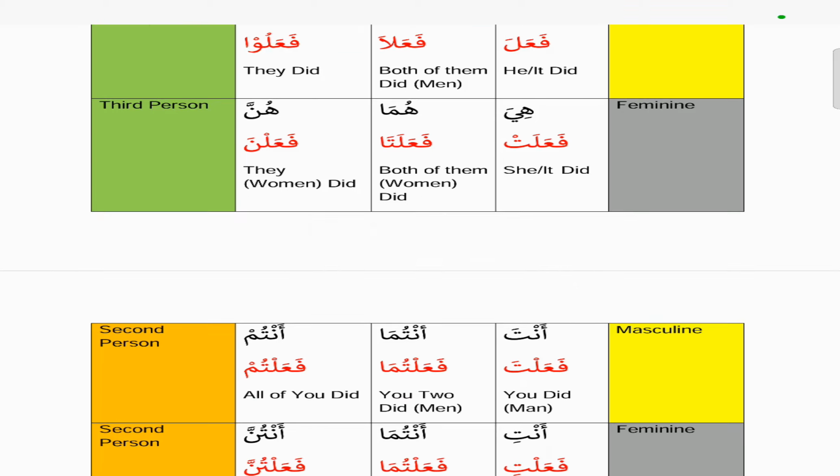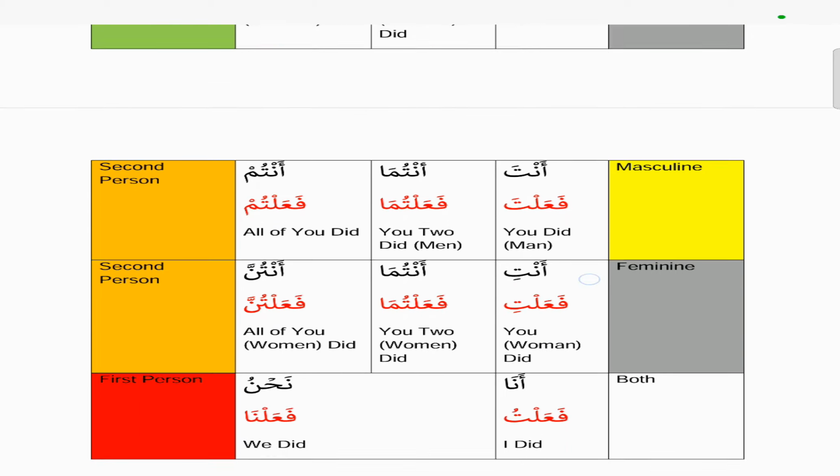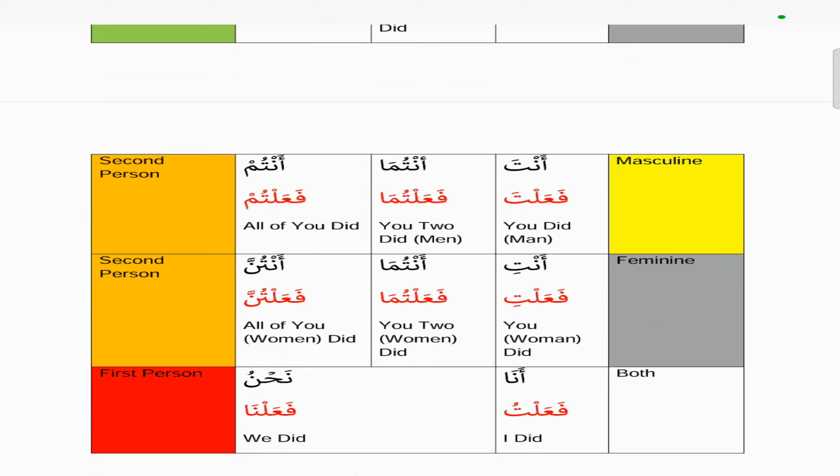So you'll notice on the last root letter, which is the lam, from the hunna version onwards, that gets a sukoon. So it'll always have a sukoon, the lam. So it's fa'alna. If you look at anta, the lam still has a sukoon. Then it still has a sukoon in antuma. And the lam still has a sukoon in antum. And it continues to have a sukoon all the way to the end.